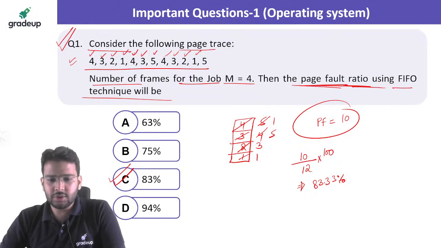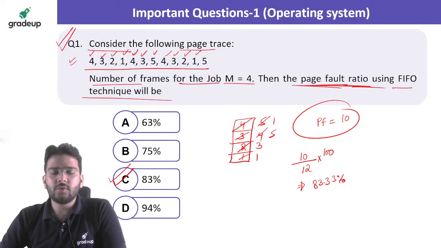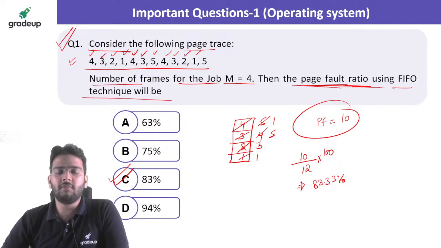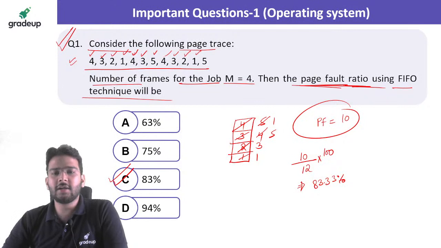Hi Utkarsh. What is page fault? So when the required page is not present in the main memory, then we consider that as a page fault. In that case, we have to load that page from the secondary memory to the main memory. I hope it is clear.